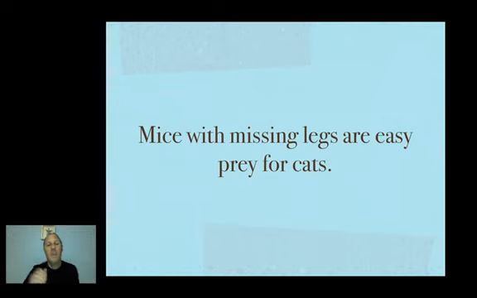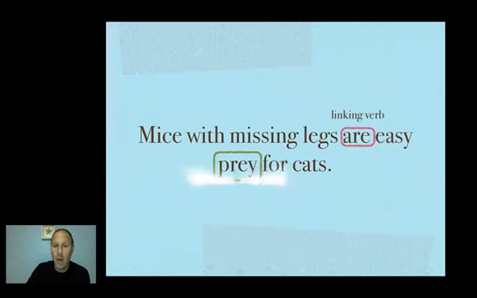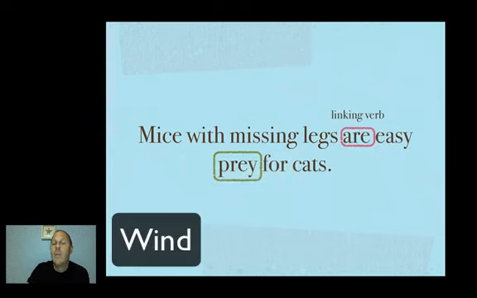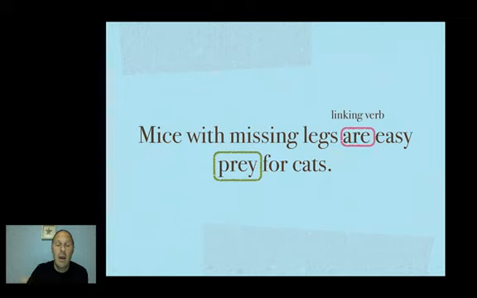For example, mice with missing legs are easy prey for cats. In this sentence, you have a linking verb, are, and then the word prey is going to rename the subject because mice and prey are going to mean the same thing. The linking verb is connecting those two things. So just like with predicate nominatives, we're renaming the subject.